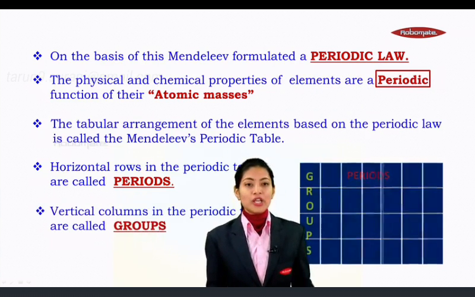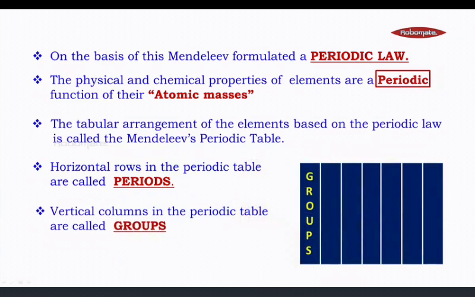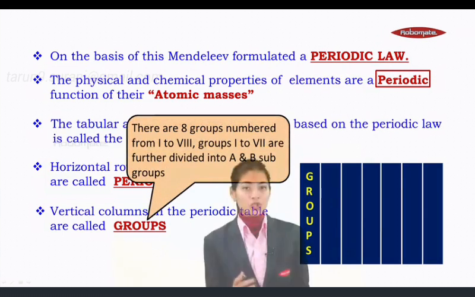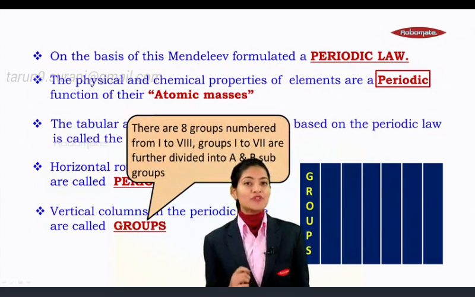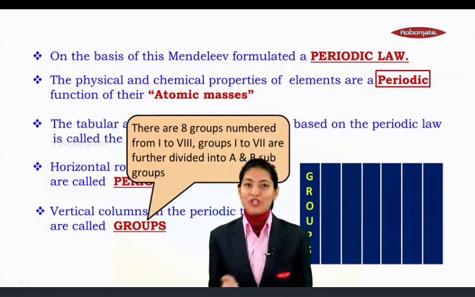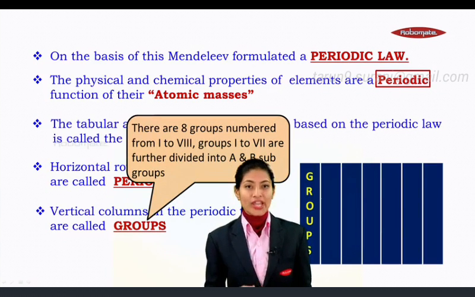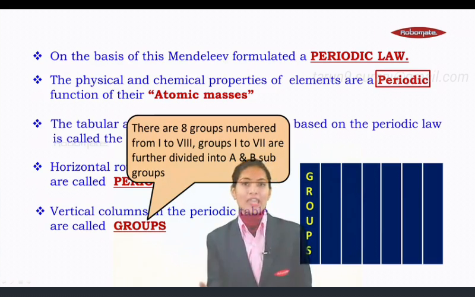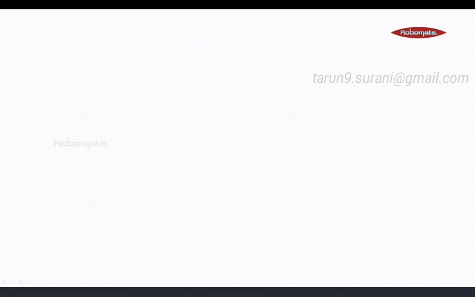Also in his table you will find the vertical columns. These vertical columns in the periodic table are called groups, wherein he made a total of 8 groups, numbered from Roman numeral I up till Roman numeral VIII, wherein groups 1 to 7 are further subdivided into A and B subgroups.